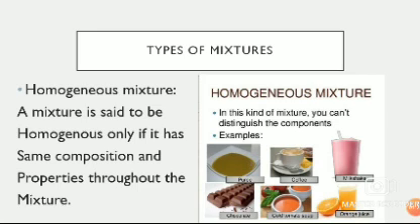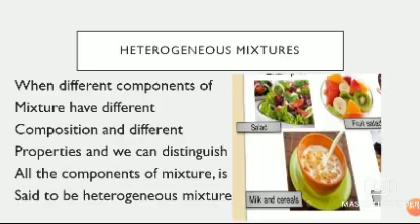So the mixture in which we cannot see different components, we can see only one kind of layer, and we cannot distinguish, means find the difference between the components, this kind of mixture is called a homogeneous mixture. So next, what is a heterogeneous mixture?